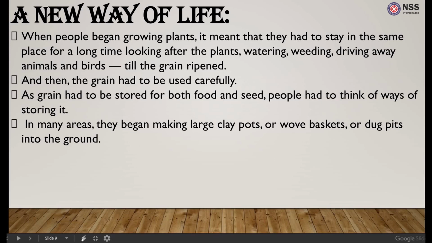As the people began growing plants, it meant that they had to stay in the same place to look after the plants and take care of them. The grain had to be used carefully and stored. People had to think of ways of storing it. Thus, they began making large pots or baskets or pits in the ground to store this grain safely.